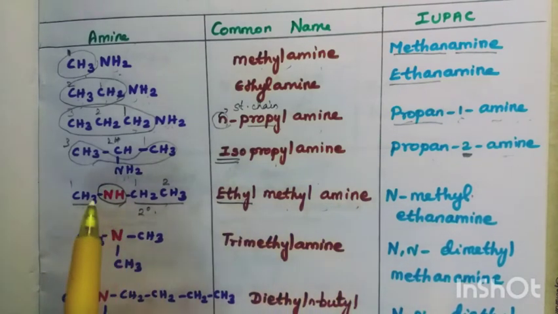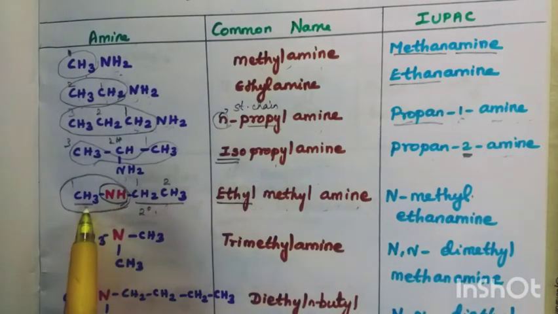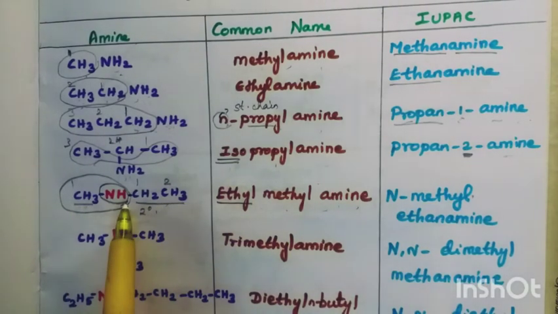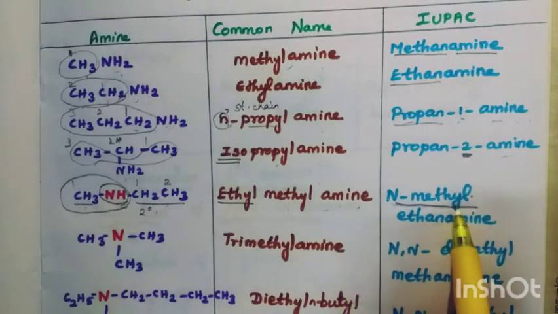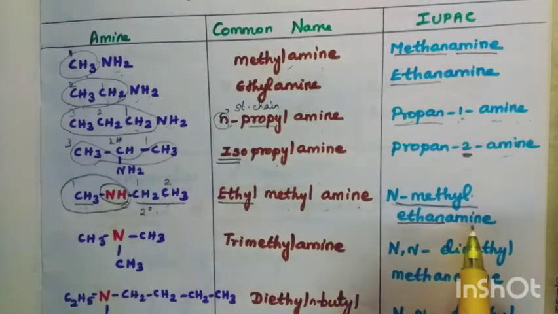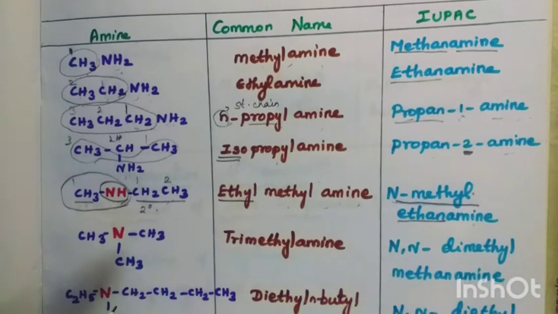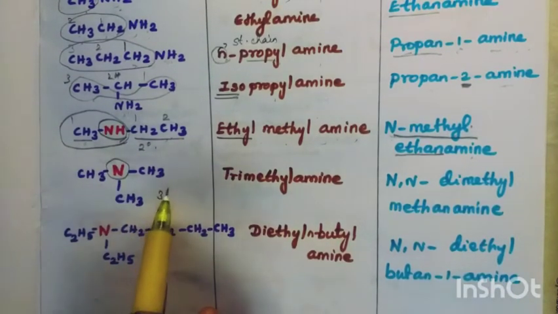How to write the IUPAC name? Add the smaller alkyl group along with the nitrogen. Here only 1 carbon is there, so you have to add this. So, N. Which group is added to N? Methyl. N-methyl. To the nitrogen atom, which alkyl group is attached? Methyl is attached. N-methyl. Remaining 2 carbon, no? So, ethane. Our functional group is amine. So, N-methylethanamine.